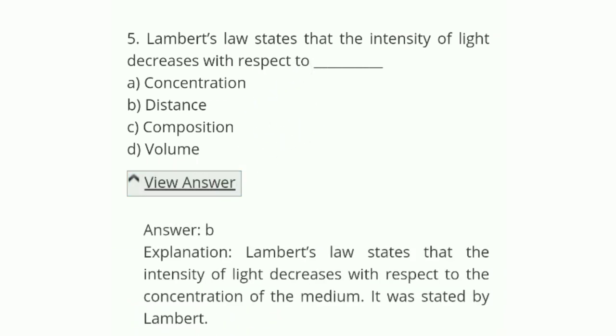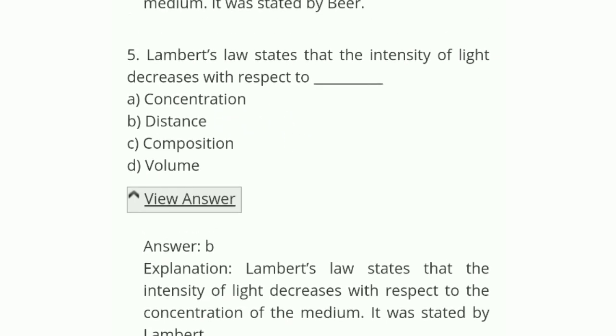The correct answer is B, distance. Okay, here is the mistake in this explanation. The right explanation is that Lambert's law states that the intensity of light decreases with respect to distance. With a longer distance, the intensity of light will decrease.